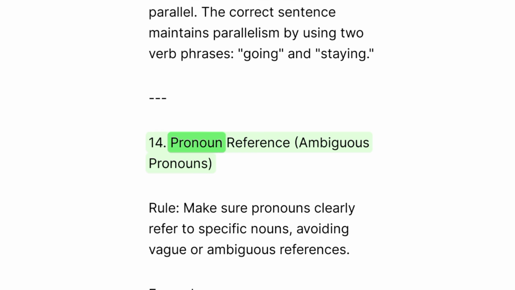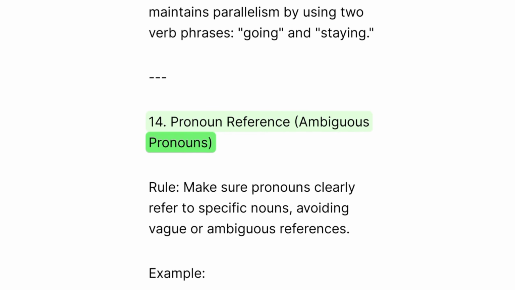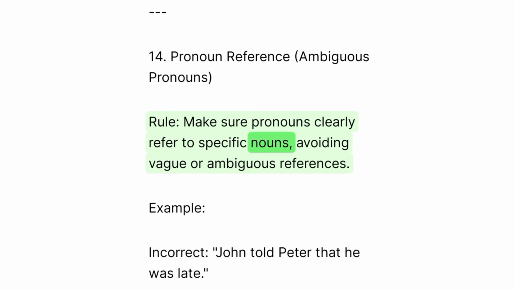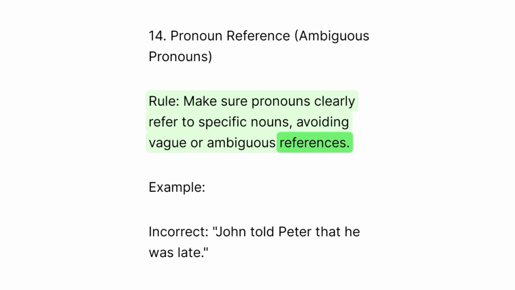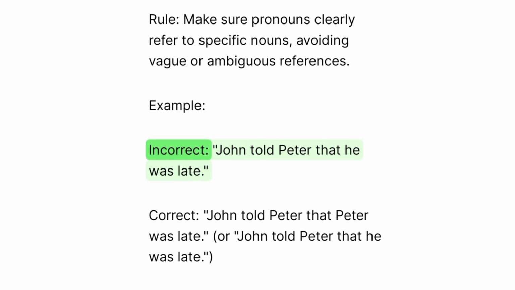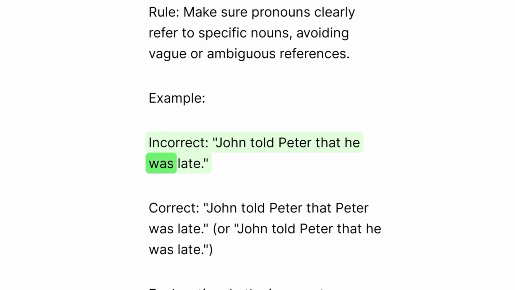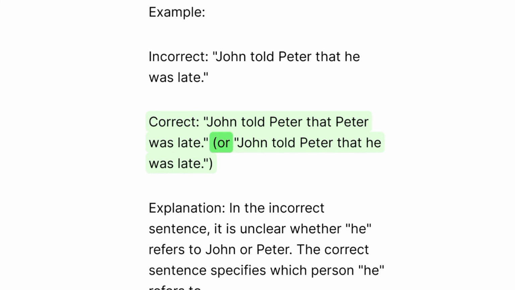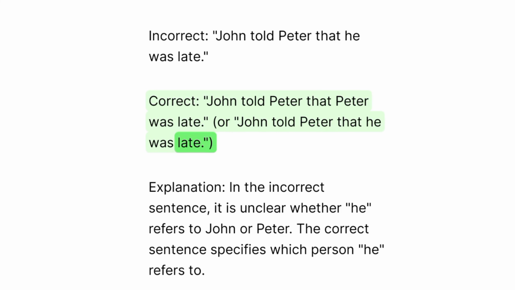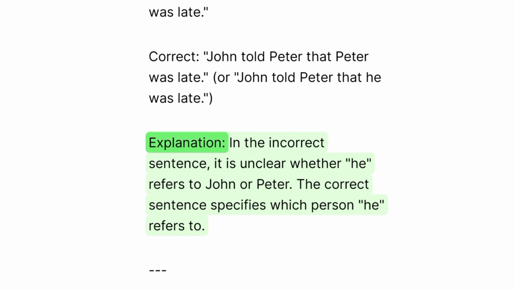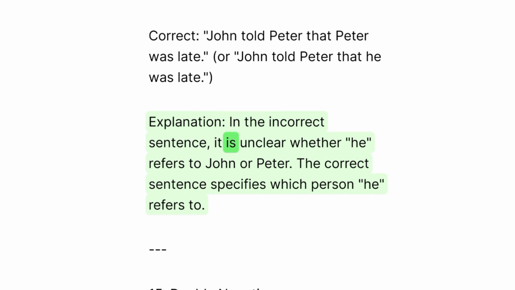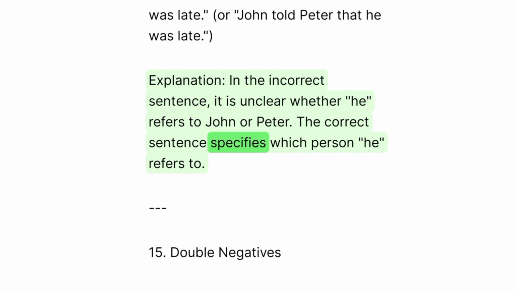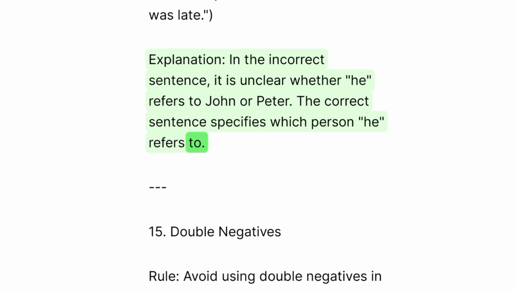14. Pronoun reference. Ambiguous pronouns. Rule: make sure pronouns clearly refer to specific nouns, avoiding vague or ambiguous references. Example: incorrect. John told Peter that he was late. Correct. John told Peter that Peter was late. Or, John told Peter that he was late. Explanation: in the incorrect sentence, it is unclear whether he refers to John or Peter. The correct sentence specifies which person he refers to.